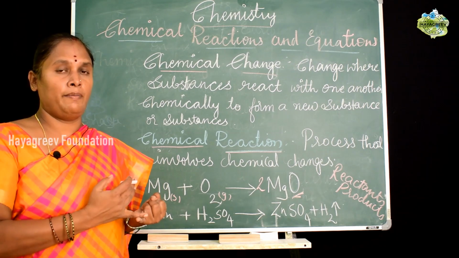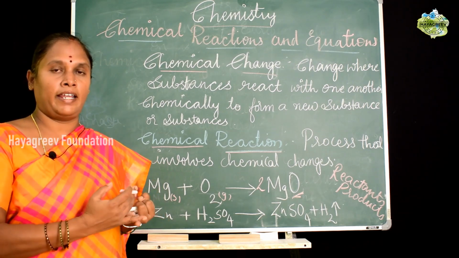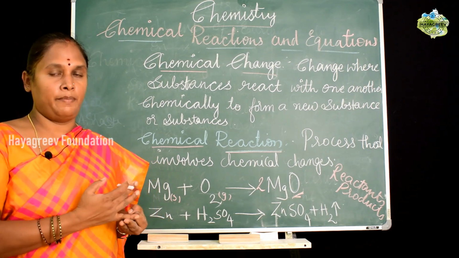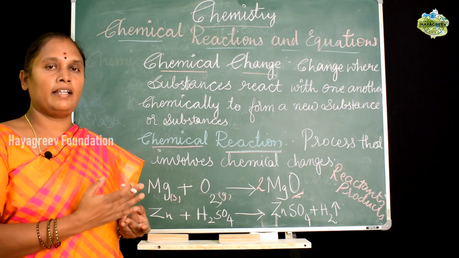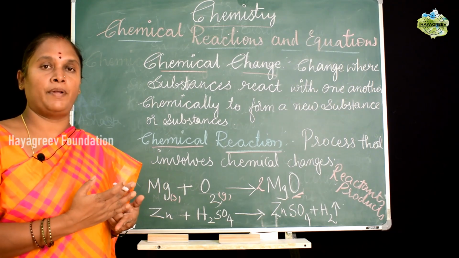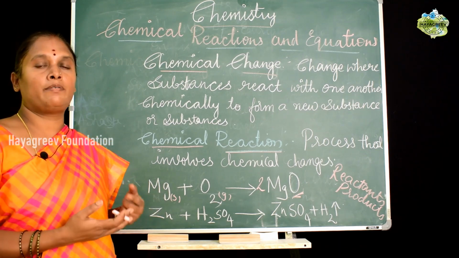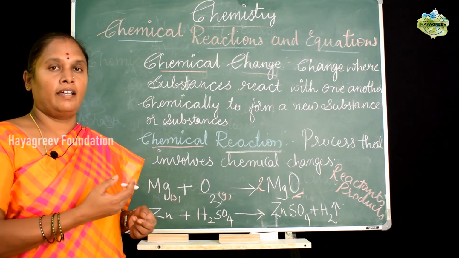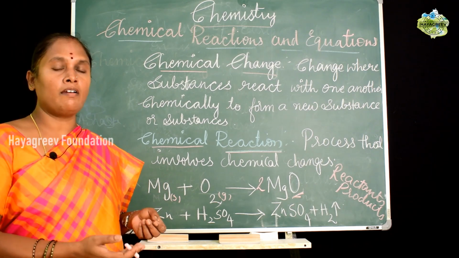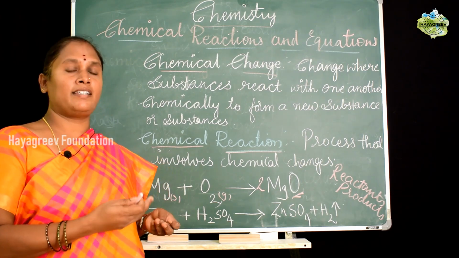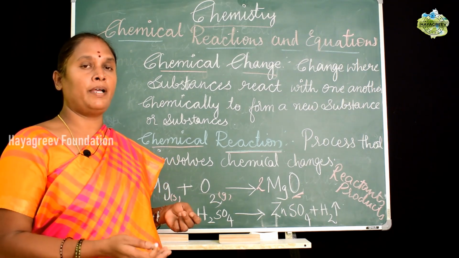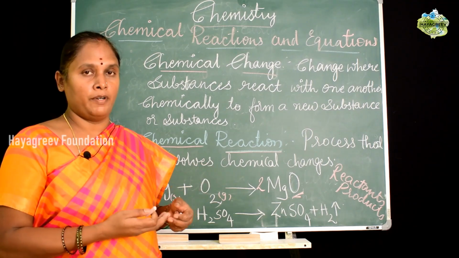There can be change of state, change of color, change of temperature, and formation of a precipitate also. Based on all these concepts, we can understand whether a chemical change has taken place or not. For example, for change in state of matter, you can take the example of formation of water.